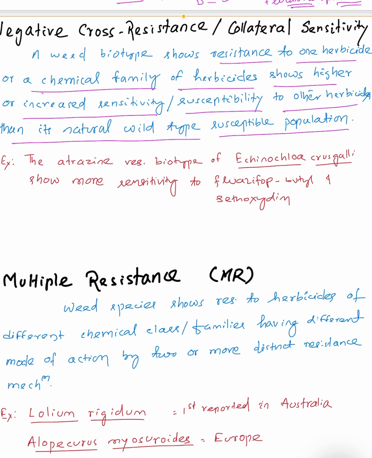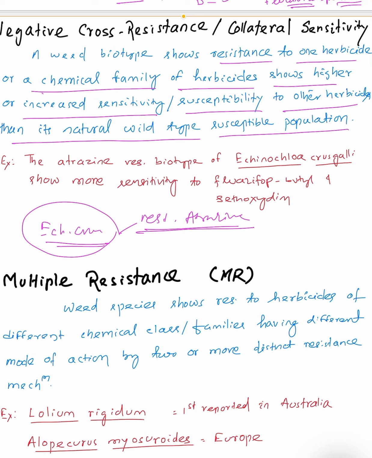For example, here we can see Echinochloa crus-galli. One Echinochloa crus-galli biotype is resistant against atrazine, but at the same time it is very susceptible against sethoxydim as well as fluazifop-butyl.